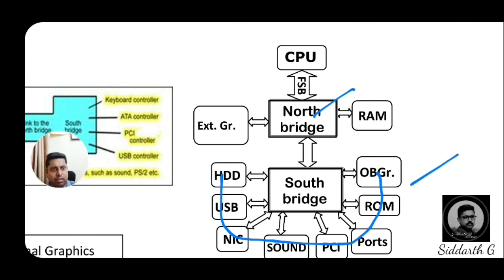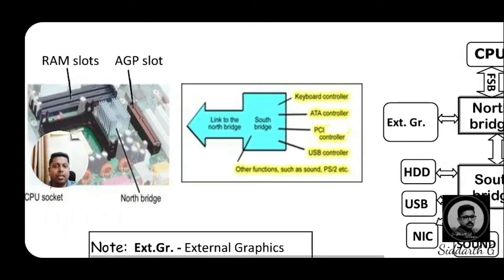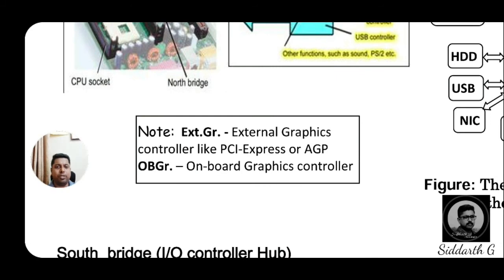They may ask questions regarding the Northbridge and Southbridge also. So next, one note point you should consider, dear students. What are all the labels on that diagram we are observing? That is EXT GR and OB GR. GR here means graphics. So EXT means external graphics, and OB means onboard graphics.